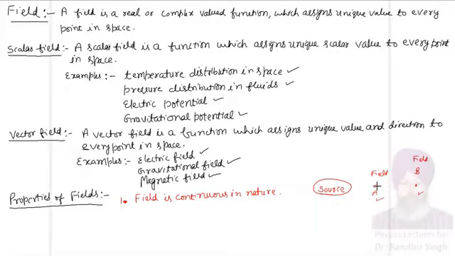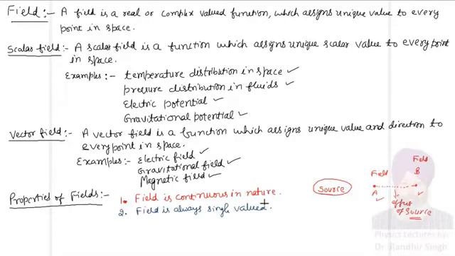So if you join A with B, then all points between A and B should have the effect of the source. So there must be effect of source at all points between A and B. So this is the definition of continuity. So if there is a field at 2 points, then there must be field at all points joining these 2 points. So the field is always continuous. Let me write now the second property.